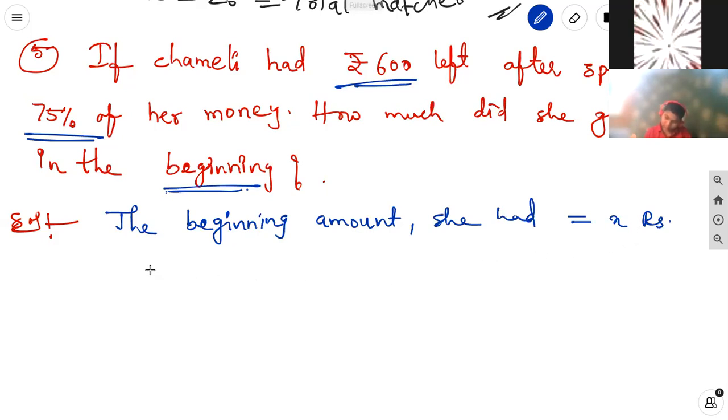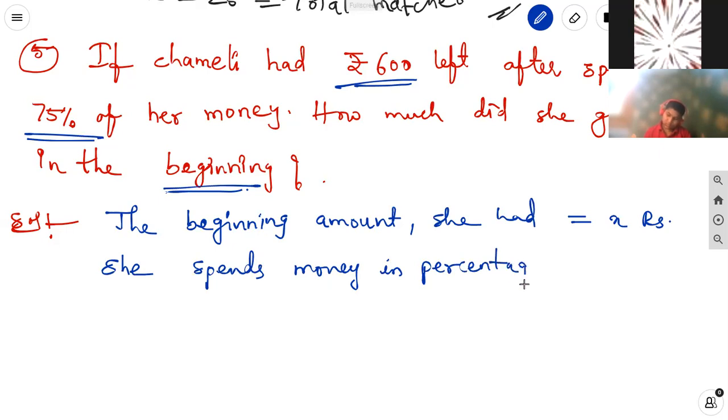But we don't know how much money is left after spending. She spends money in percentage, it is equal to 75%.